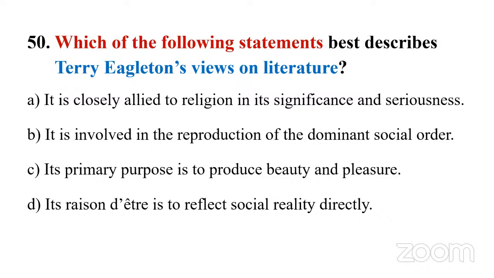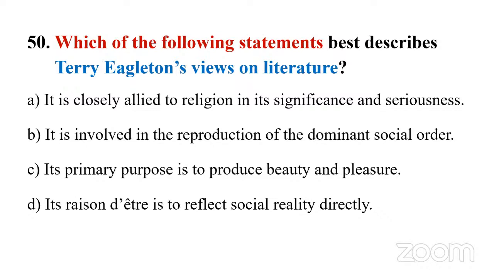Option A, it is closely allied to religion in its significance and seriousness. Do you think literature is closely allied to only religion? So ask such questions. B, it is involved in the reproduction of the dominant social order. C, its primary purpose is to produce beauty and pleasure. D, its raison d'être, a French phrase, is to reflect social reality directly. So if you think Terry Eagleton might have commented on the Marxist aspect of literature, then you can narrow down to two options. Either it is B or D.